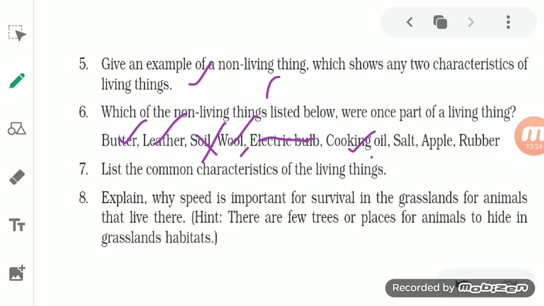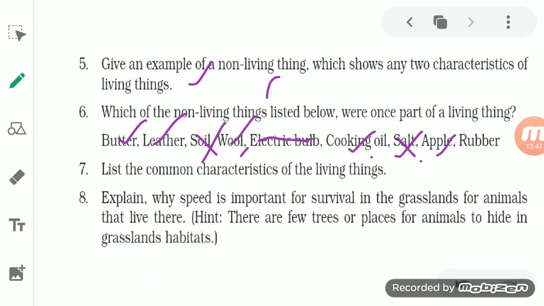Salt, it is not a part of a living thing, because we obtain salt from marine water, from the sea, from the ocean, and you know that is a non-living thing. So salt is not a part of a living thing. Apple, you know apple is a fruit.